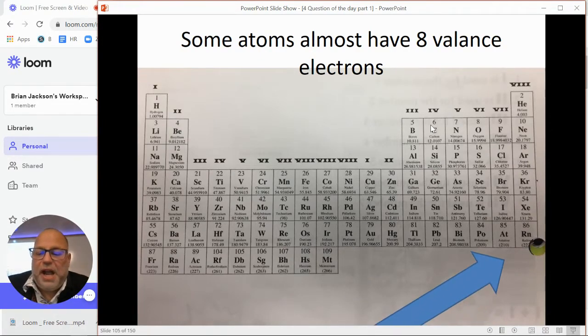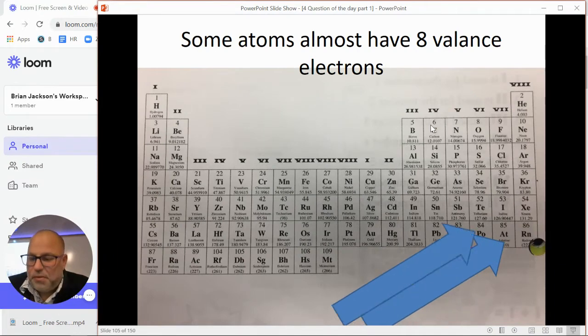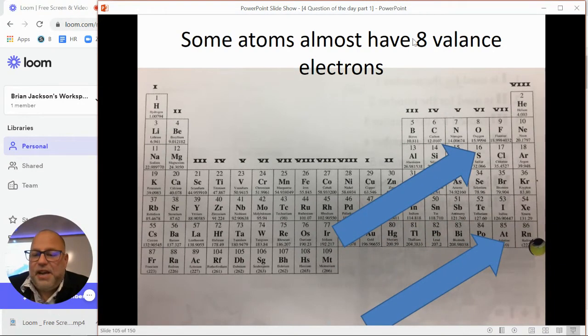So they don't all have their valence electrons like they'd want to. Let's say you are elements in group 16 right here or 17. Well, you only have 6 or 7 valence electrons. You're so close to being in the cool club like these guys over here with their 8 valence electrons. You don't even know what to do yourself.